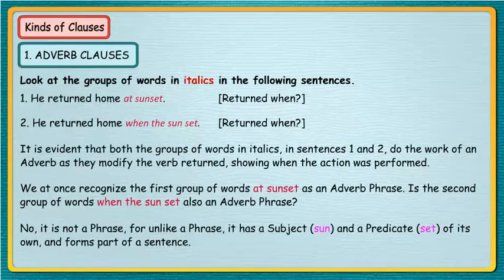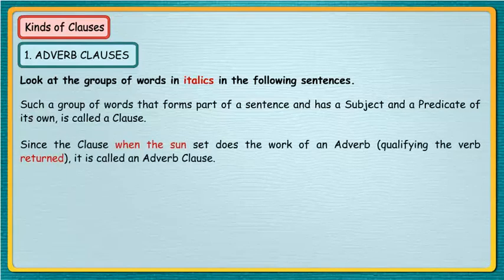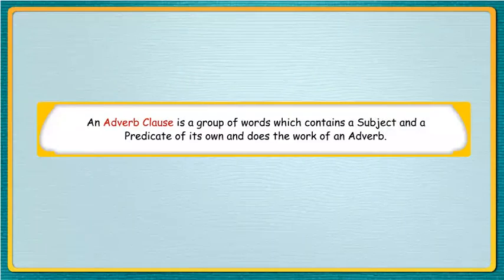No, it is not a phrase, for unlike a phrase, it has a subject, sun, and a predicate, set, of its own and forms part of a sentence. Such a group of words that forms part of a sentence and has a subject and a predicate of its own is called a clause. Since the clause when the sun set does the work of an adverb qualifying the verb returned, it is called an adverb clause. An adverb clause is a group of words which contains a subject and a predicate of its own and does the work of an adverb.